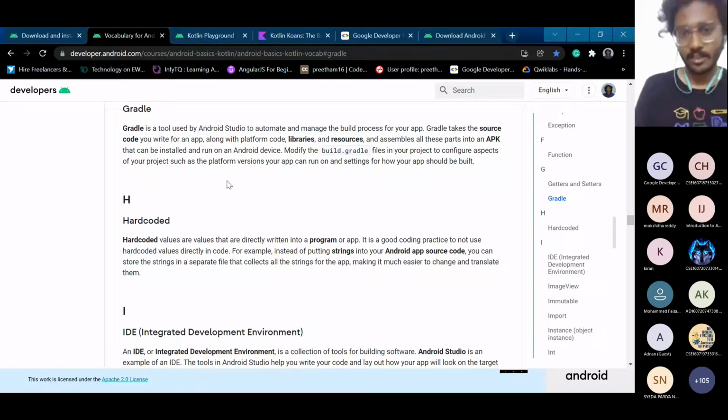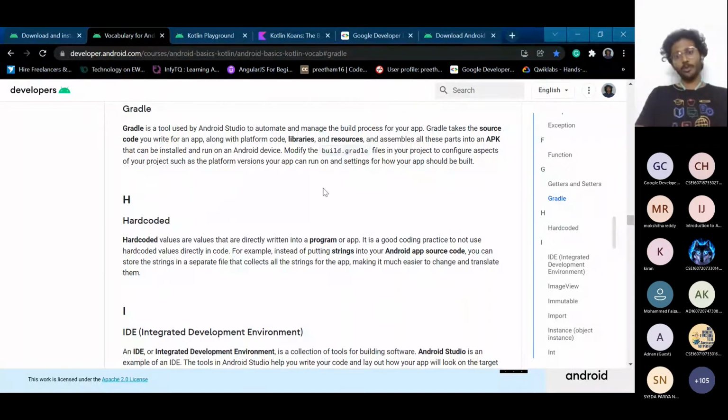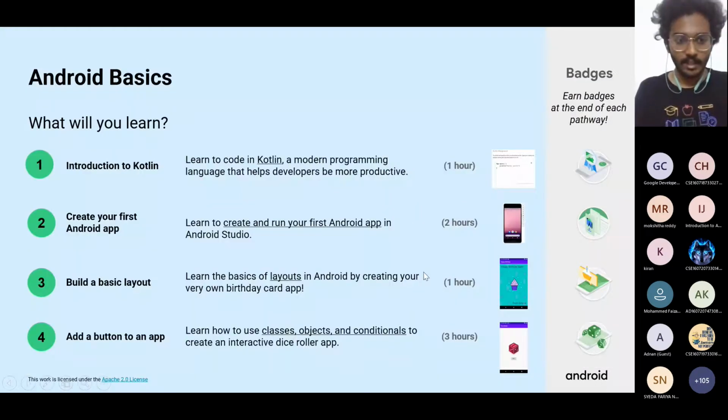So what Gradle basically means is an Android tool which is used to automate or build all the process of the app. So whatever processes you may be doing in this app are run and processed by Gradle. In order to show you the output or to compile the code which you wrote, everything is done by Gradle.